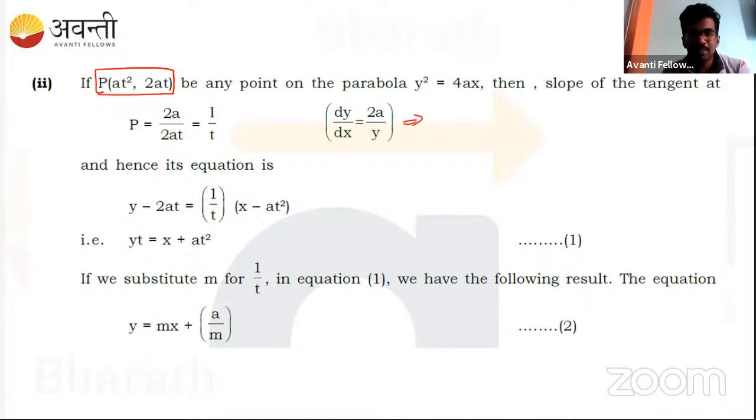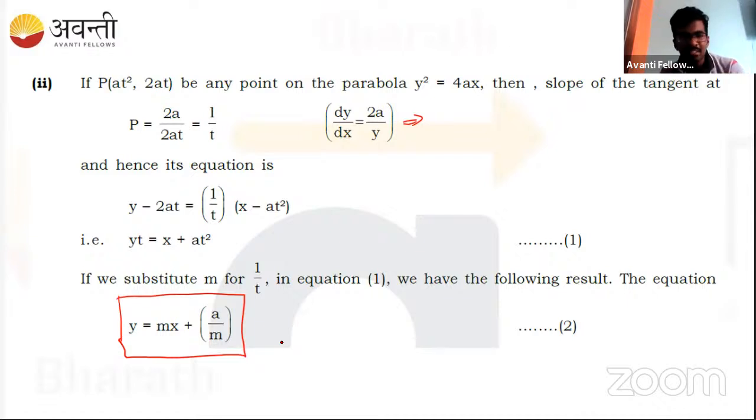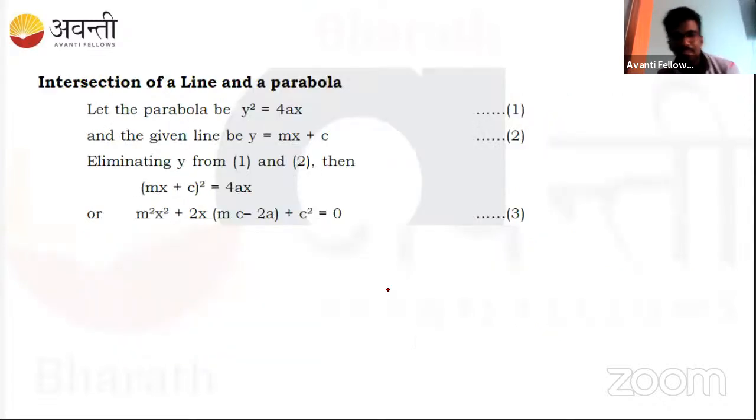Correct. So once you know the slope, we can find the equation of a tangent easily. So equation of a tangent is given. This is the slope form, as the students were telling. I think this form is the easy one, right? All of you know this. Correct, Tejas. So this we call the slope form of the tangent. The previous one was the point form, where the point has been given. So here, if the slope has been given, the slope can be found easily and this method can be used: y is equal to mx plus a by m. So when to use the point and when to use slope, that depends on the question. All of you understanding?